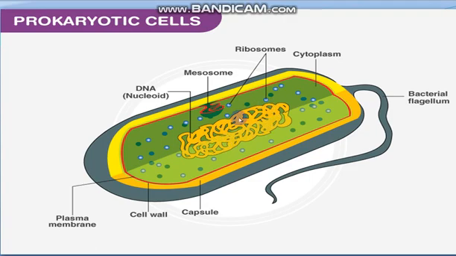This is the DNA nucleotide. Then these are the ribosomes, and this is the cytoplasm. And in addition to this, there is a bacterial flagellum. So this is the prokaryotic cell, and this is all about the structure of the prokaryotic cell.